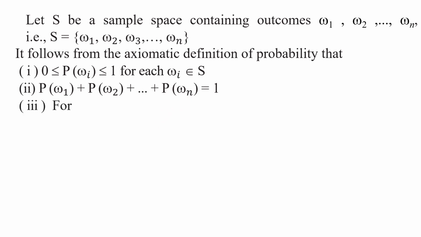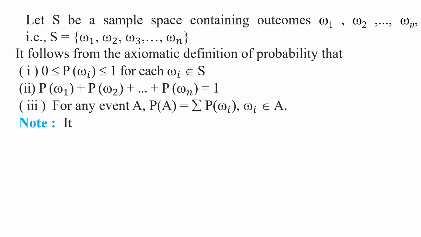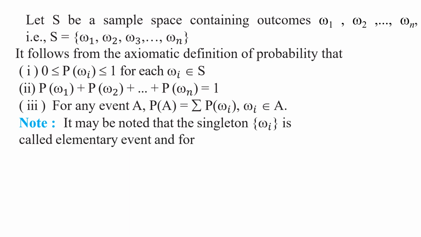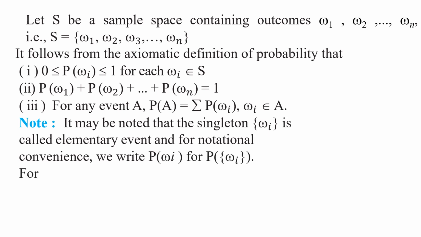Now come to the third one. For any event A, P of A is equal to the sum of P of omega i, where omega i belongs to A. In this sample space, if we define any event A, then P of A is equal to the sum of the probabilities of those outcomes that are favorable to event A. Note that the singleton set omega i is called an elementary event, and for notational convenience, we write P of omega i for P of the singleton set omega i.